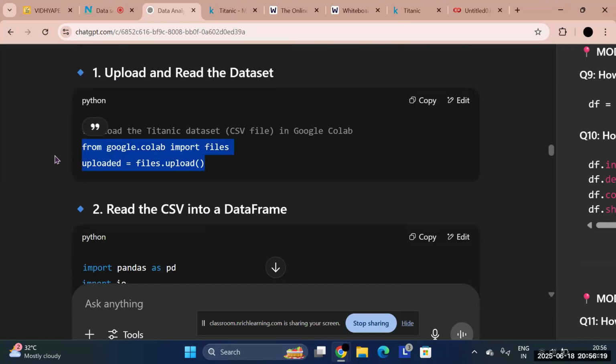Also, do remember that I am not teaching you the code one line at a time. Why? Because as I said, this is an era where we use AI in our code, so nobody has to learn coding syntax by heart. You can just go on ChatGPT and type, please give me a code for pandas for cleaning my data set. It will give you the lines of code. You simply copy it, understand what logic it is using, and then paste it.